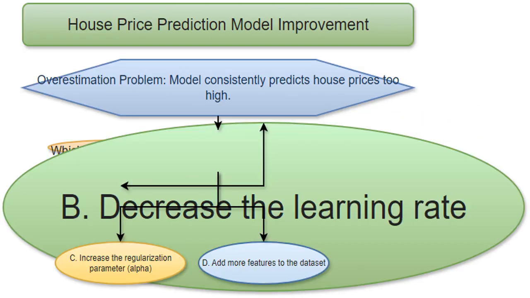This is promising, Vamsi. A smaller learning rate helps our model take smaller steps towards the best solution during training, making it less prone to overshooting and therefore overestimating. This is a good approach to refine our results.